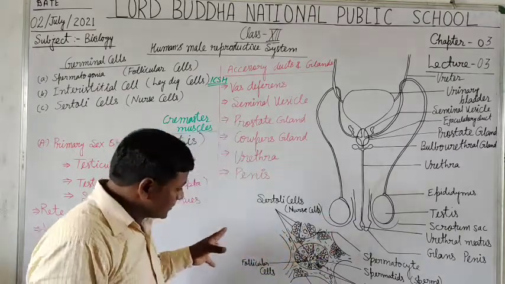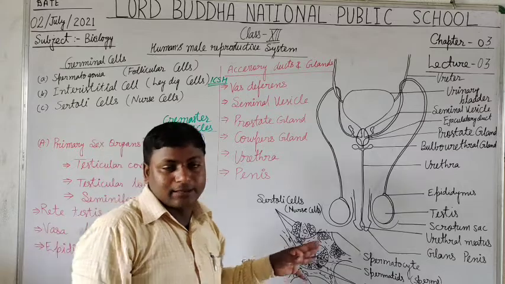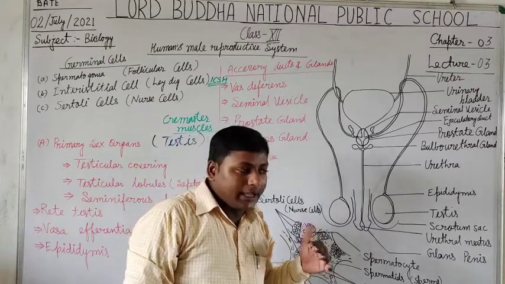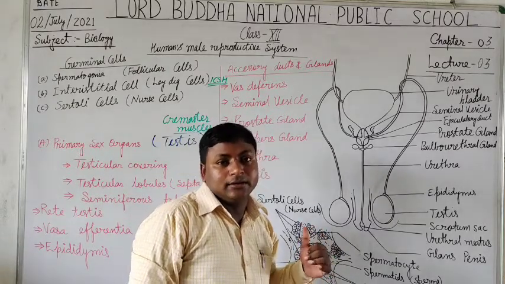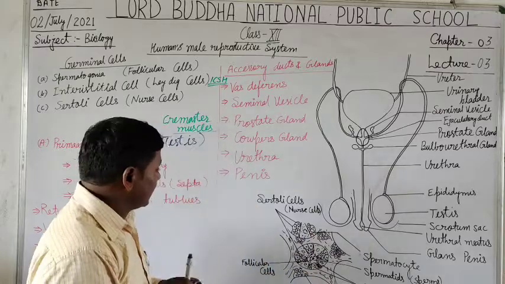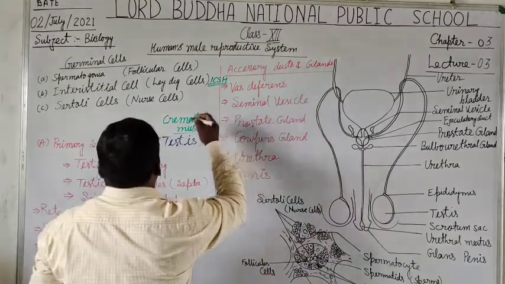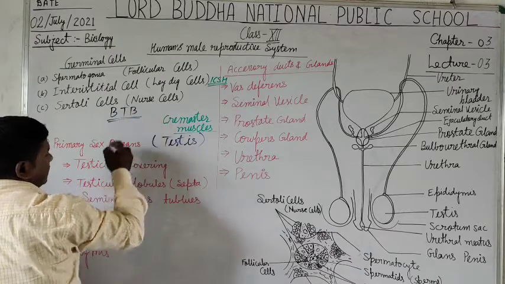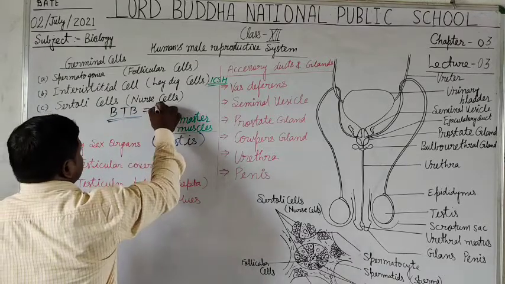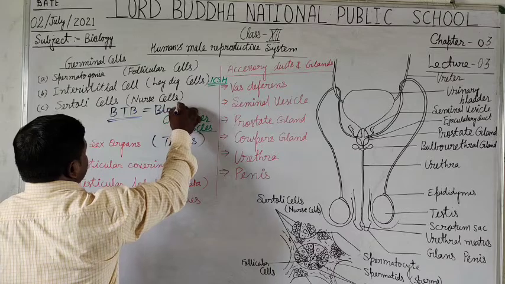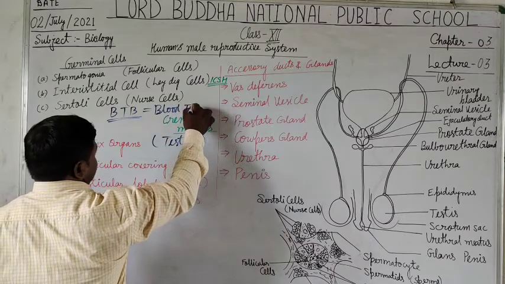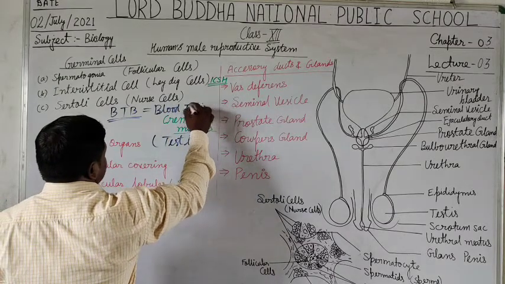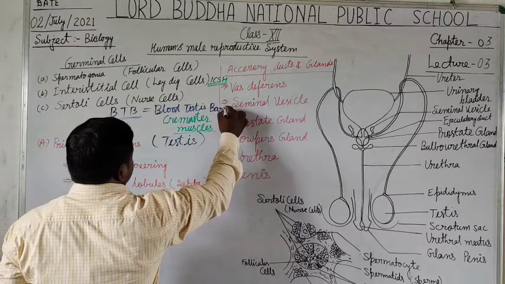They also act as a barrier, called the BTB. What is BTB? BTB means blood testis barrier.